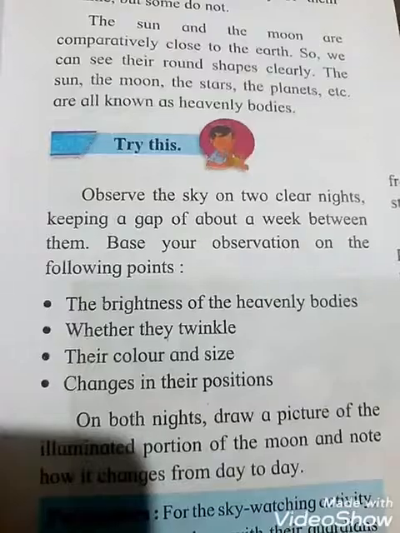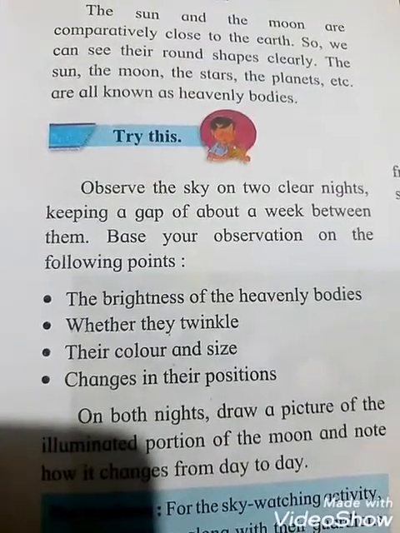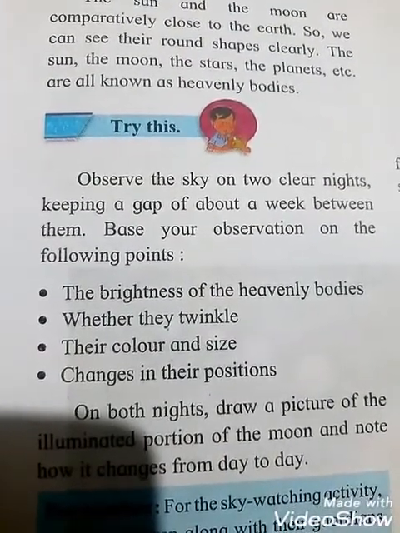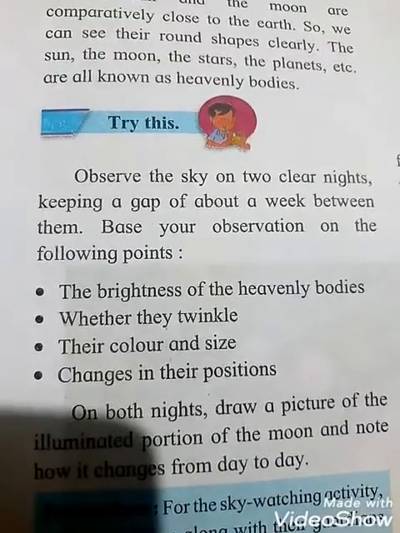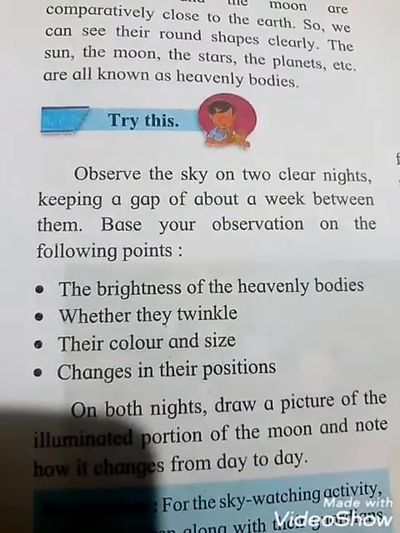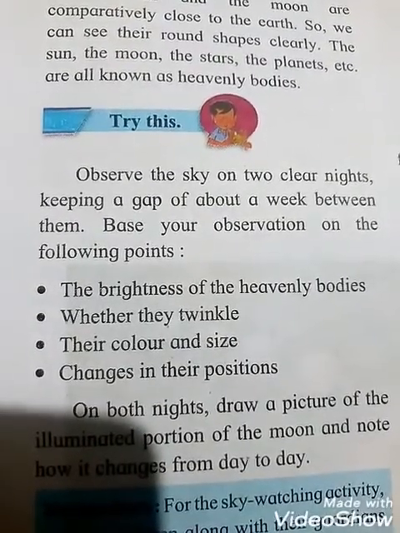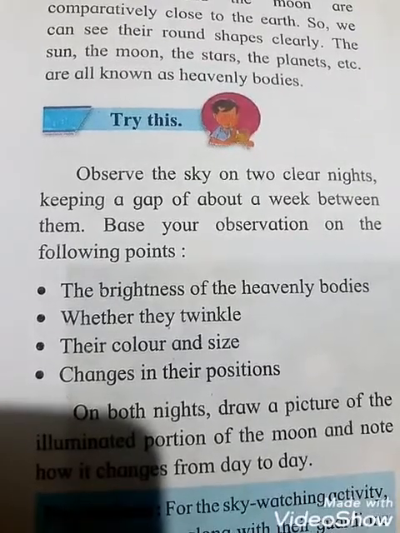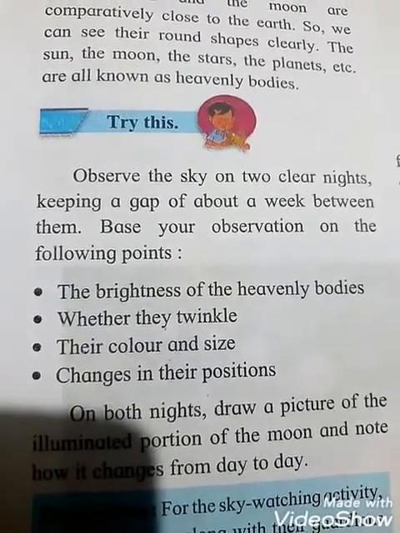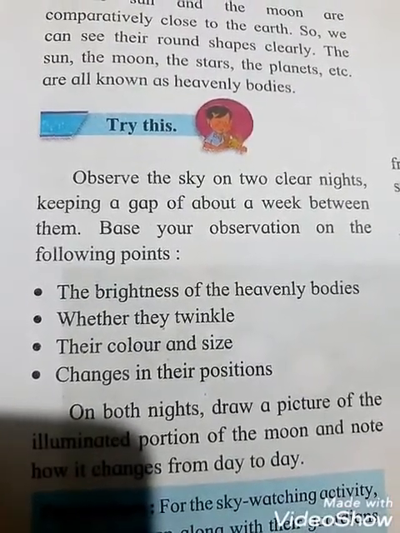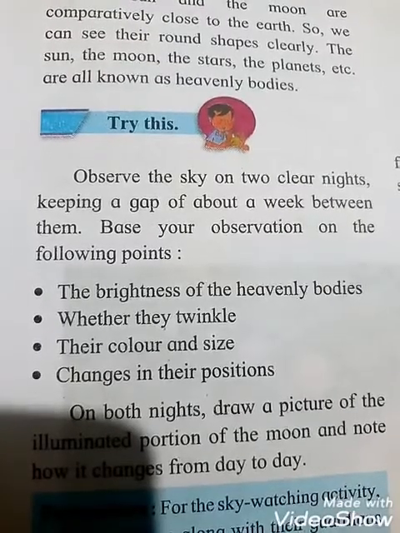Okay, try this. See students, it is activity based. Observe the sky on 2 clear nights, keeping a gap of about a week between them. So you have to observe the sky on 2 clear nights with a gap of 1 week. Base your observation on the following points.